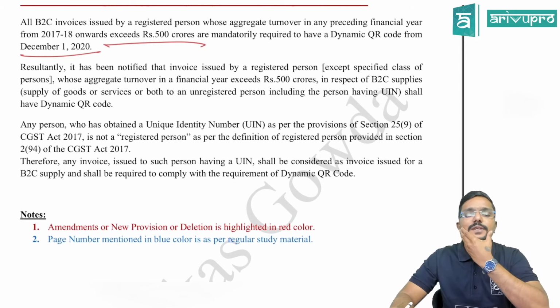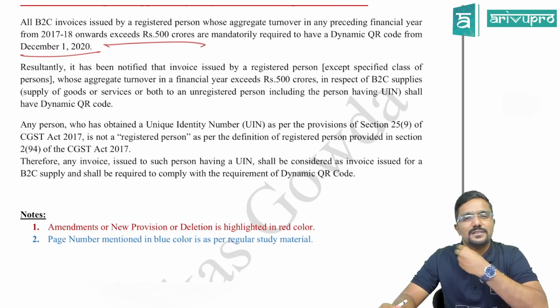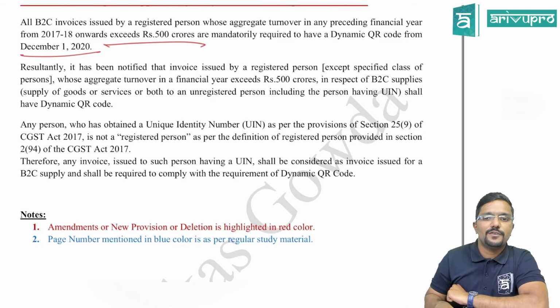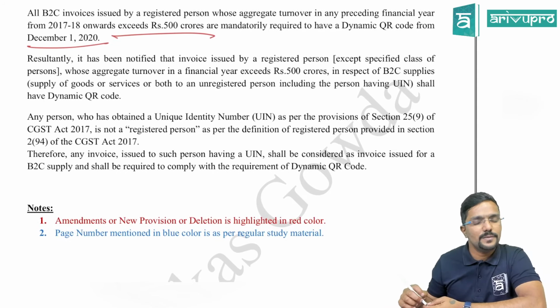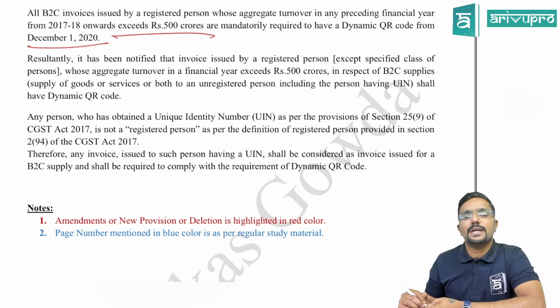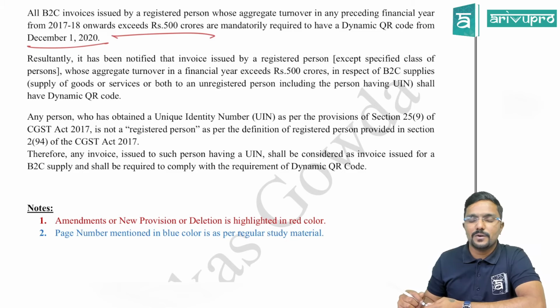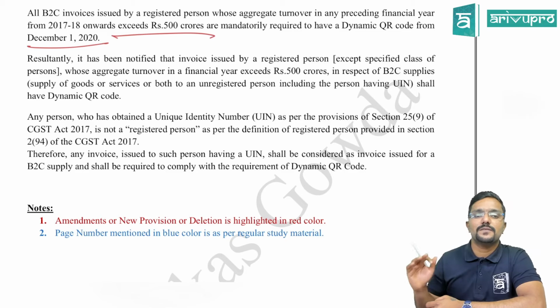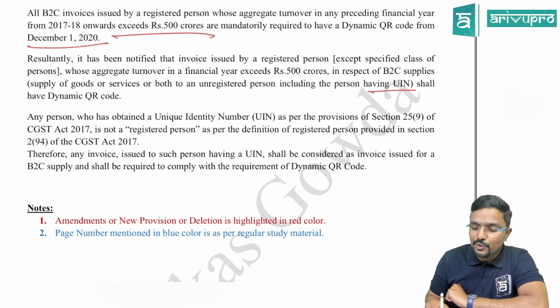Resultantly, it has been notified that invoice issued by a registered person except specified class of person, some exceptions also are given. For few of them, QR code is not applicable. Okay. Whose aggregate turnover in a financial year exceeds 500 crore in respect of B2C supplies, that is supply of goods or services or both to an unregistered person, including a person having UIN.